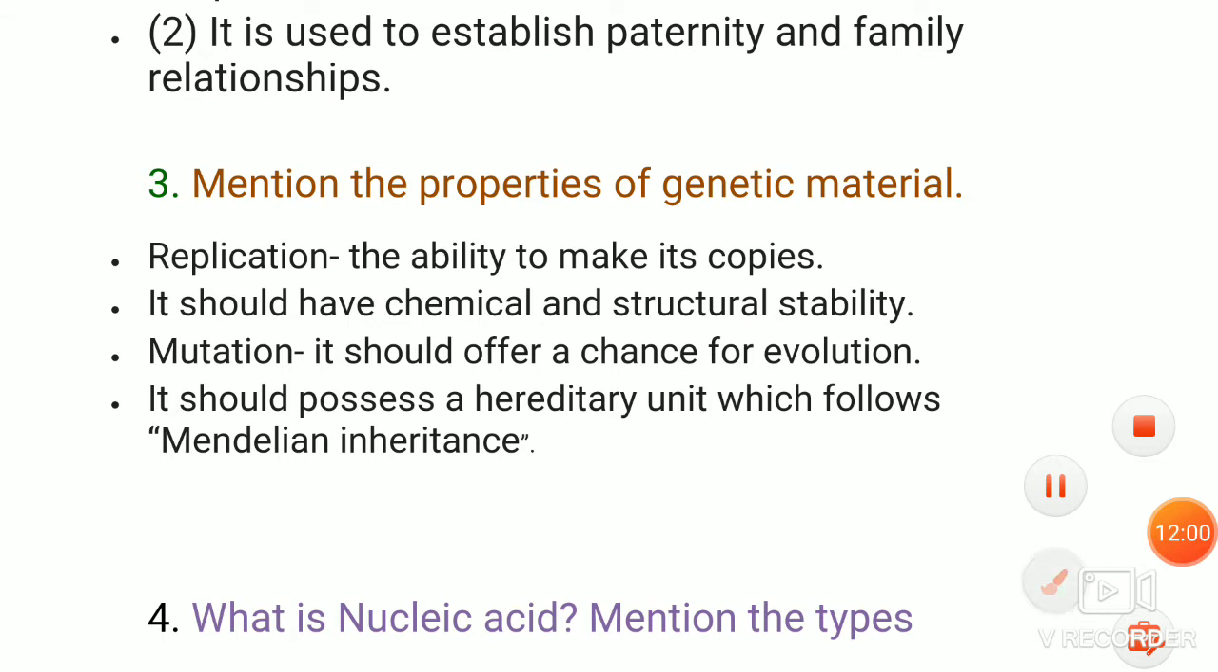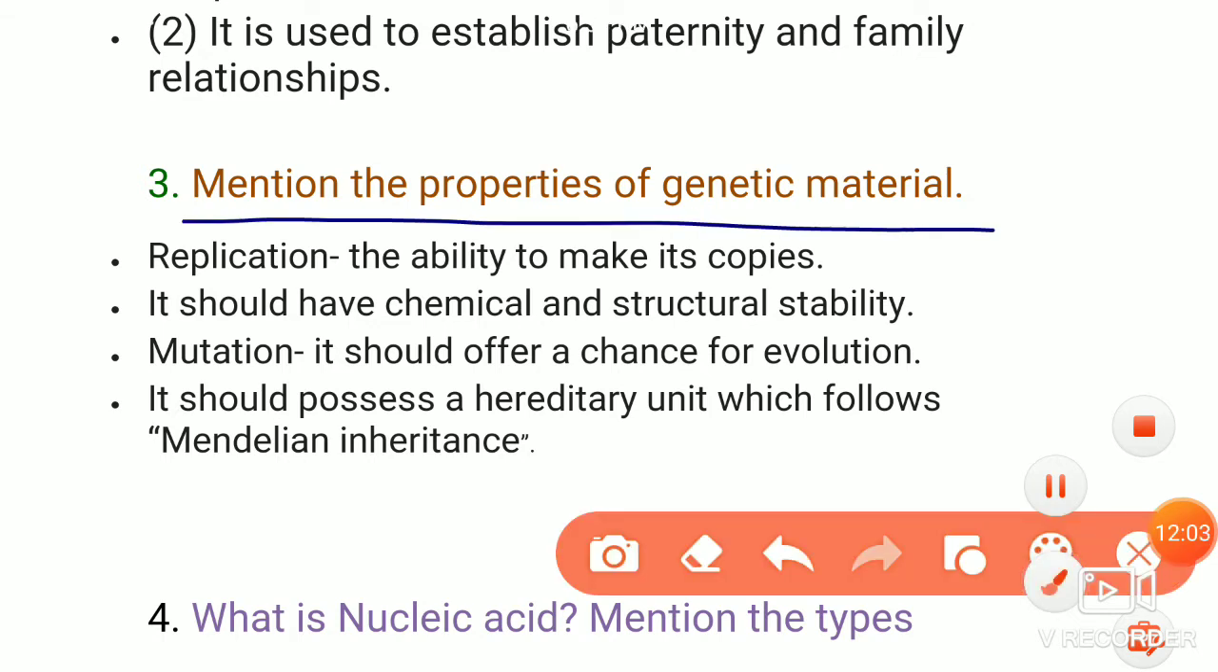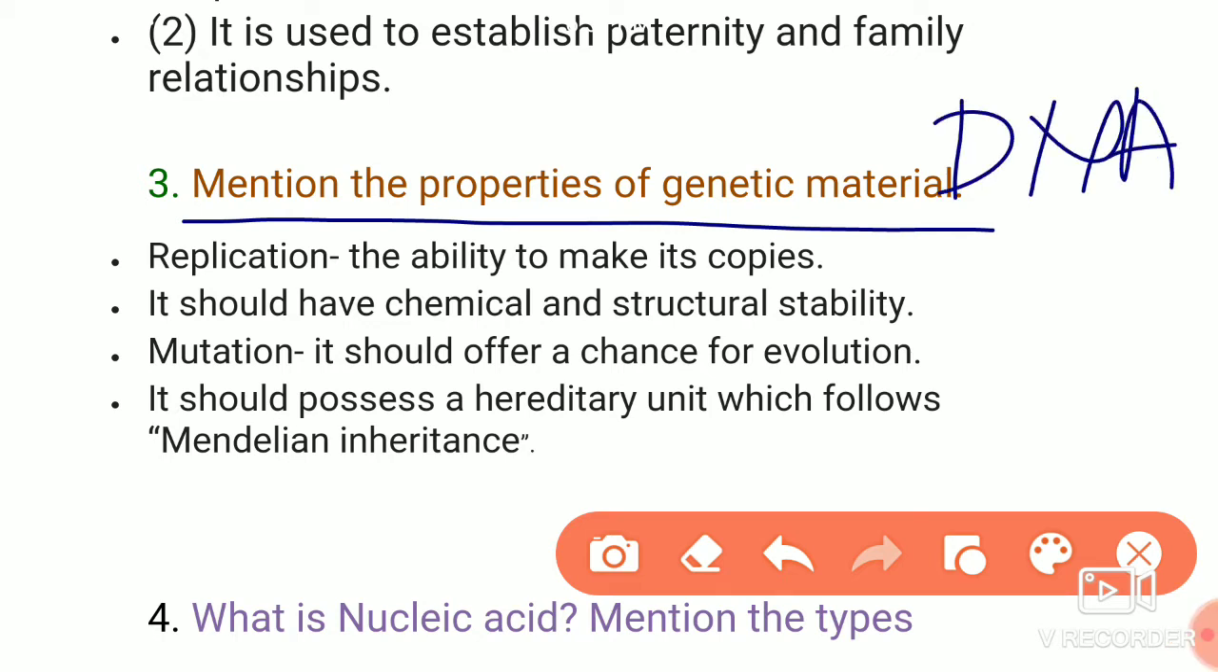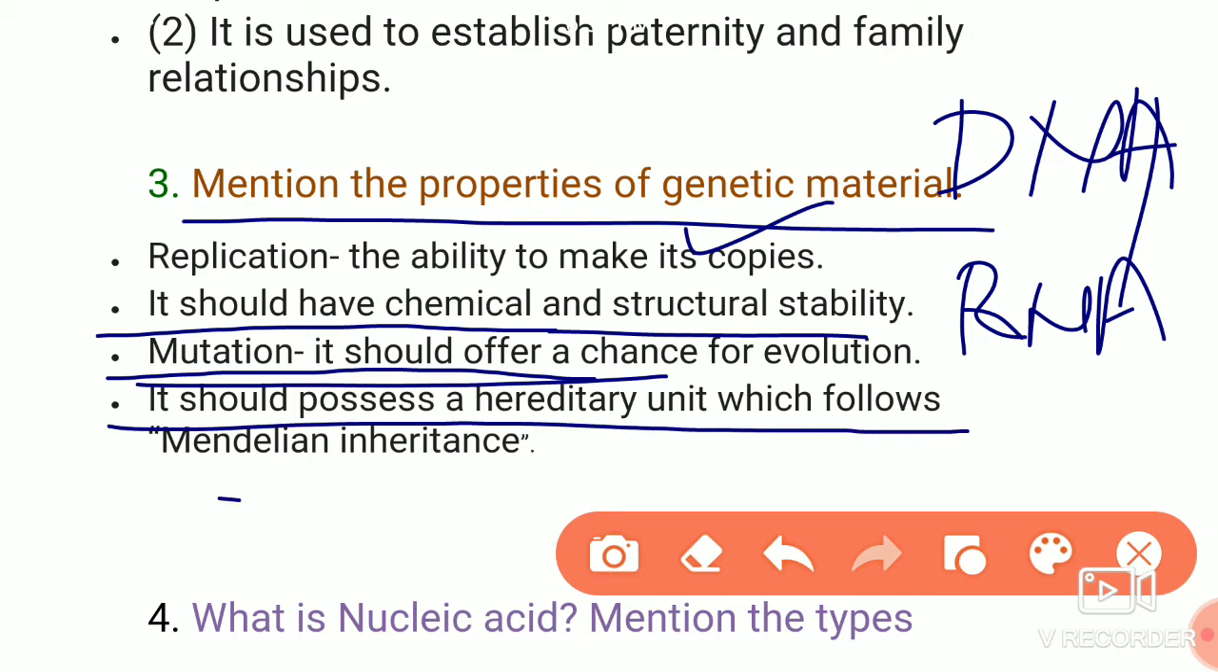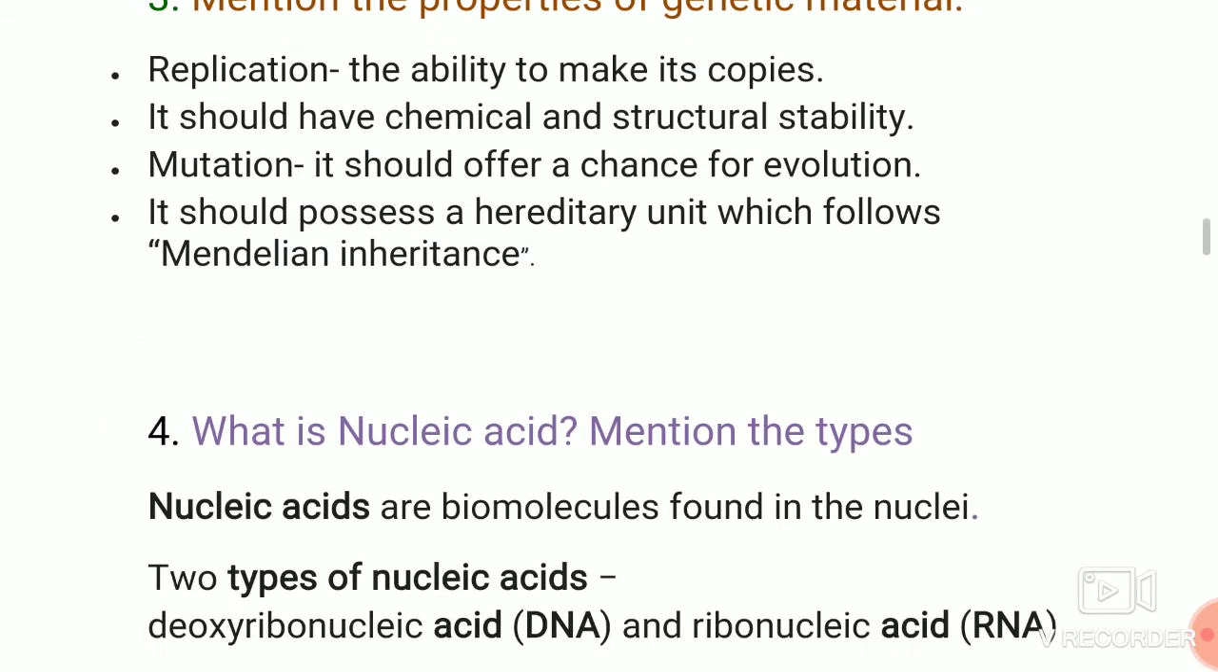The next is, mention the general properties of genetic material. If a DNA or RNA is to be called a genetic material, what properties should it possess? The properties are: it should be able to replicate and make its copy. First property. It should be stable chemically and structurally. Then it should undergo slow mutation, and it should possess hereditary units. So these are the properties of the genetic material.